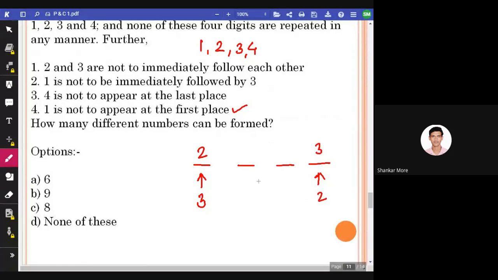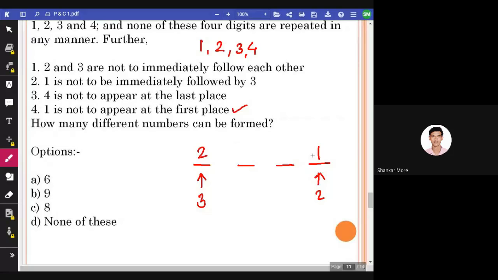So two possibilities were here. Now here and here, how many possibilities? Here it cannot be 1. Why can it not be 1? Because 1 is not to be immediately followed by 3, right? Or in place of this 3, we can take 1 here. So two possibilities were here.